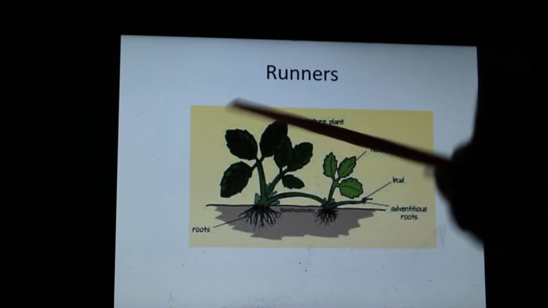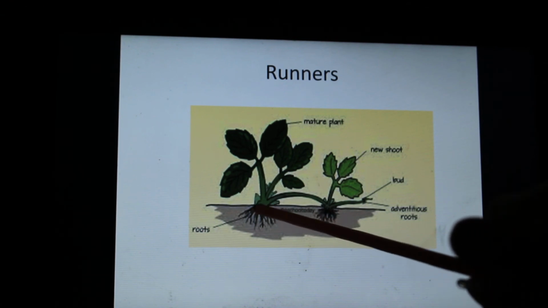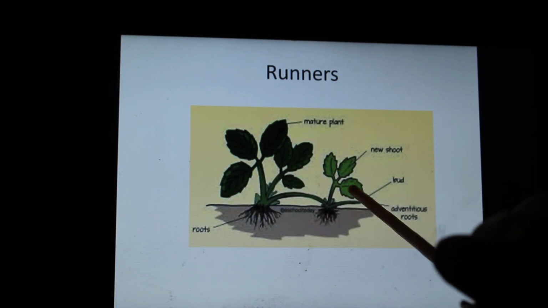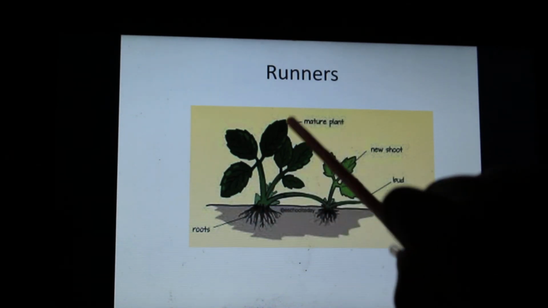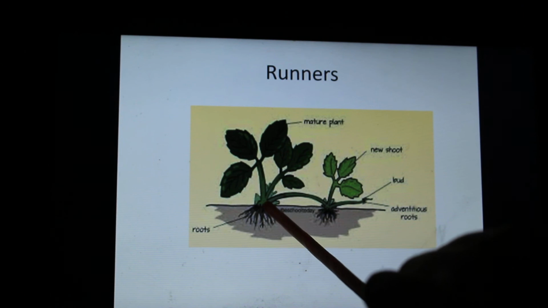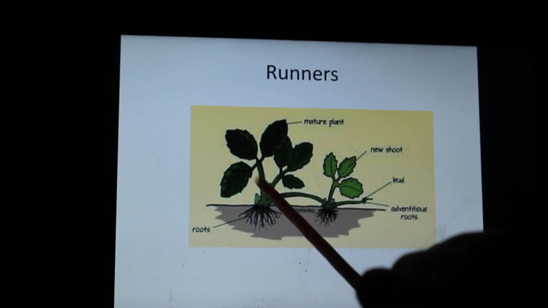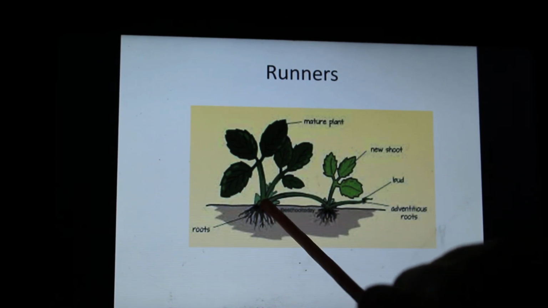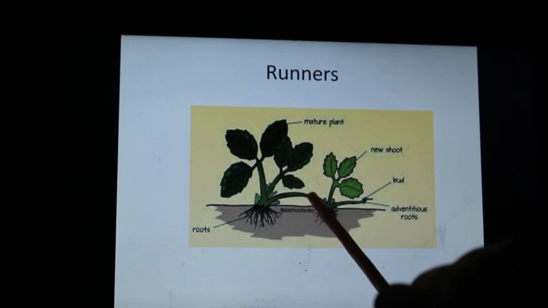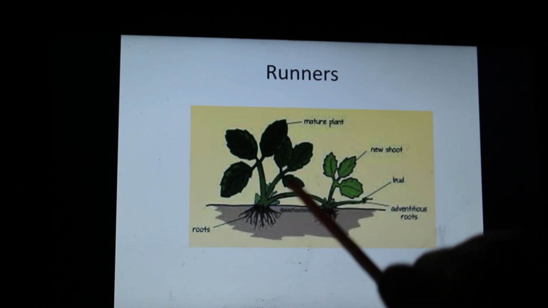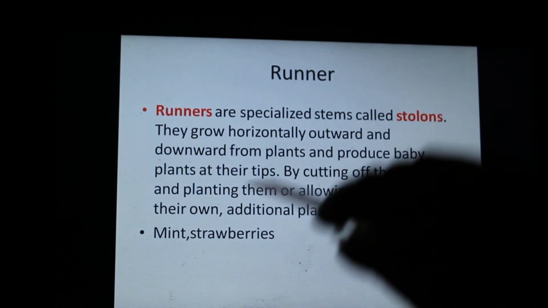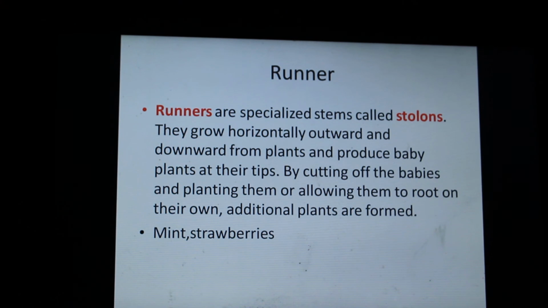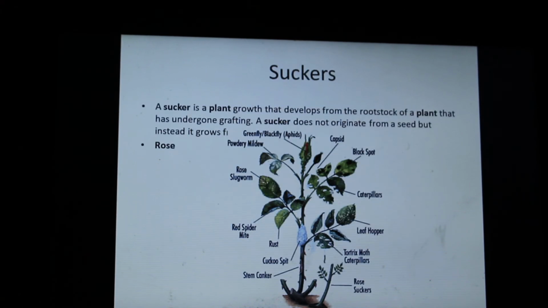Let's see. So this is a runner, this part. This is the parent, mature plant, and from here it's going to run horizontally outwards and then downwards, and at the tip it's going to give rise to a new plant. Mint and strawberries are propagated by runners. They're examples of runners.